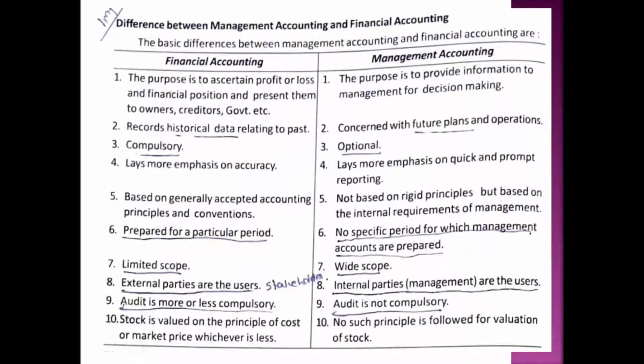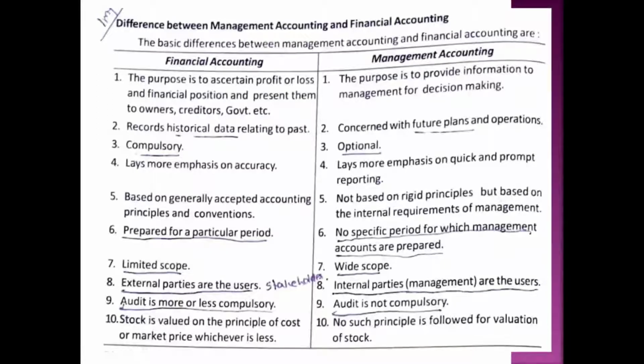First one, the purpose of management accounting is to provide information. For whom? To the management. For what? For taking decisions. So the aim of management accounting is to provide data in an understandable manner to the concerned management to help them take a decision. But the purpose of financial accounting is to ascertain the profit or loss and the financial position and present it. So what is the financial position and what about the profitability position, the profit earning capacity? That is to be presented to owners, creditors, governments and all the stakeholders.